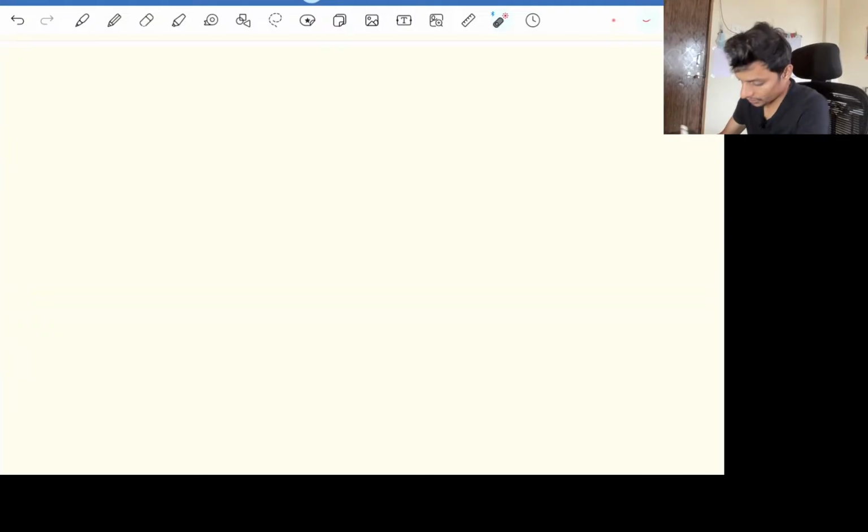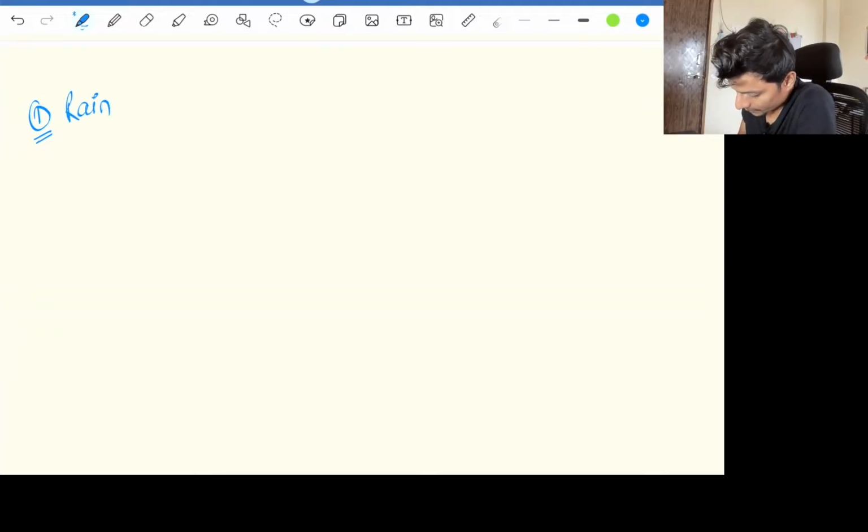But I have three algorithms lined up for the day. That is, not algorithms, they are mostly questions only. The first one is the rainwater trapping problem, that is of hard level.